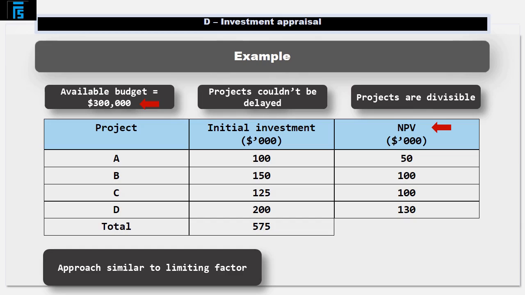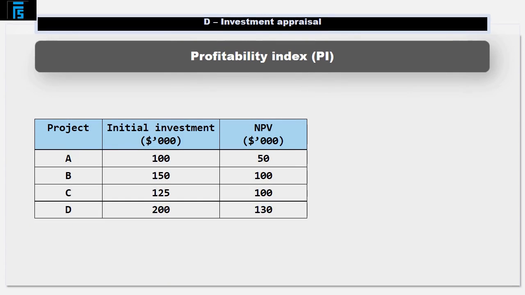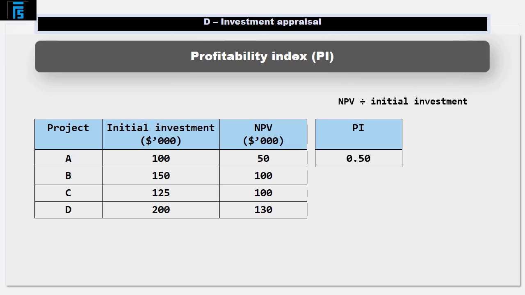So our key calculation is to divide the NPV by the initial investment, sometimes known as the profitability index, to help us rank our projects from most favorable to least favorable. For example, for project A, the profitability index is 50 divided by 100 equals 0.5.